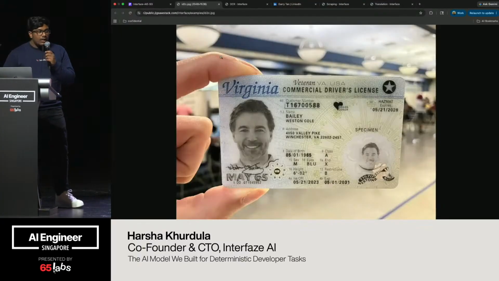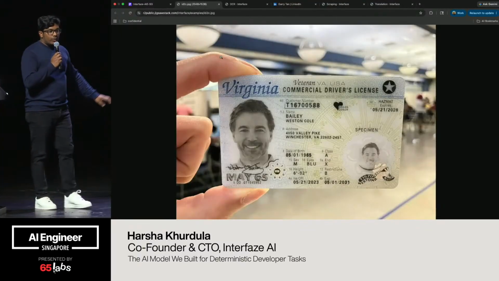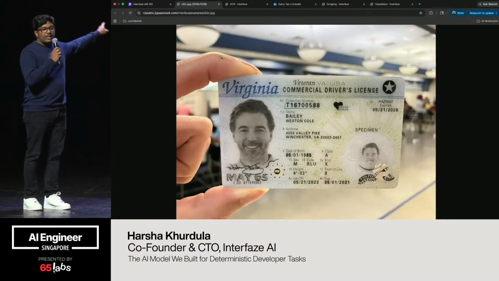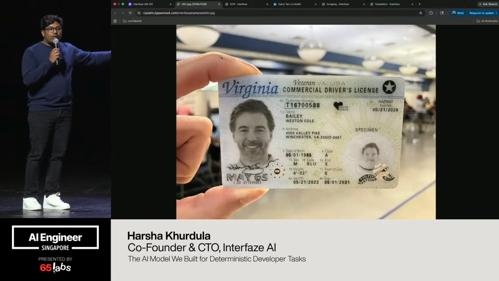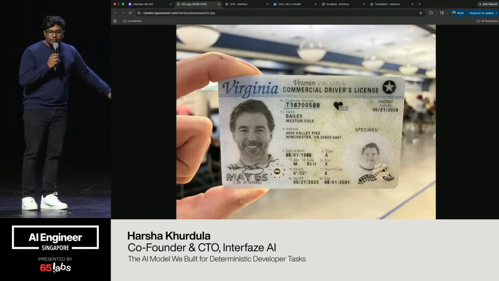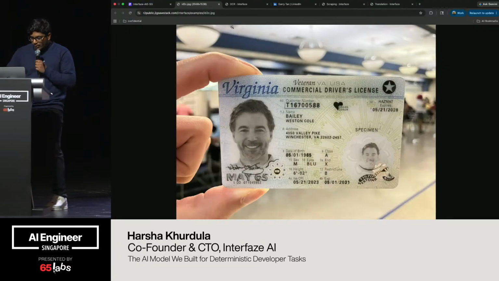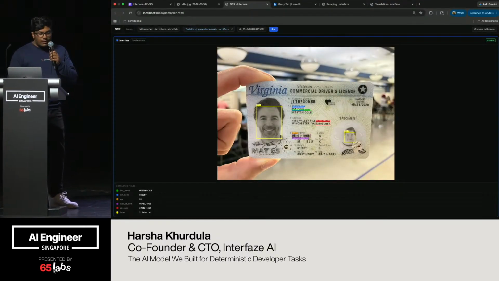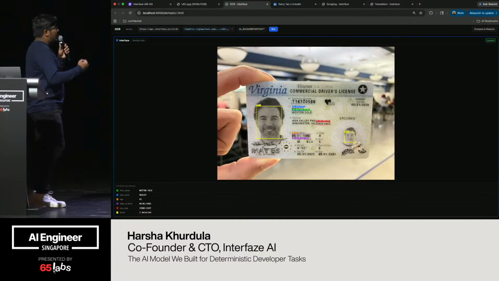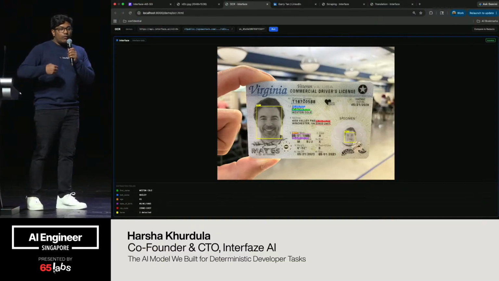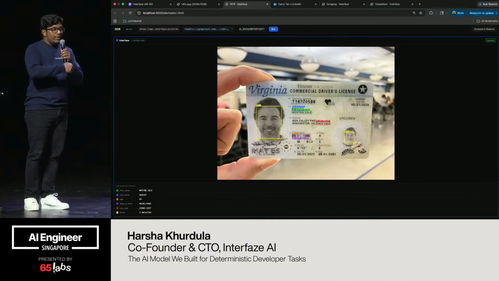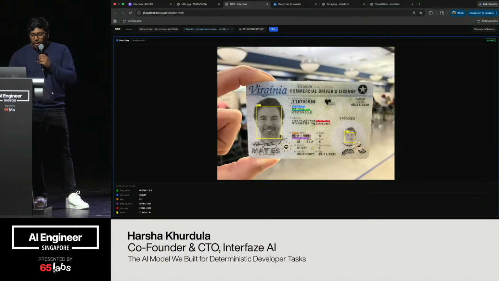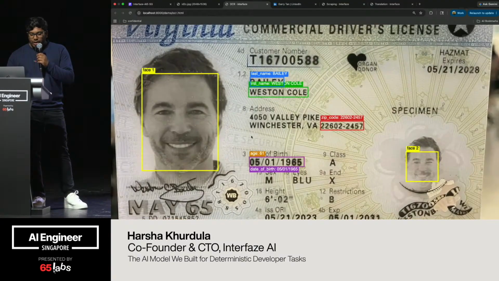So first thing, this is a real document. I want to extract data from it. Not only the text, but I also want to detect the faces on it, and also calculate its age to verify it. So we ran Interface for this. This is what Interface gave us. Not only did it extract the text, it gave you the bounding boxes of where it saw the text in the image, the actual pixel coordinates. It got both the faces right, and more importantly, it managed to calculate the age correctly.